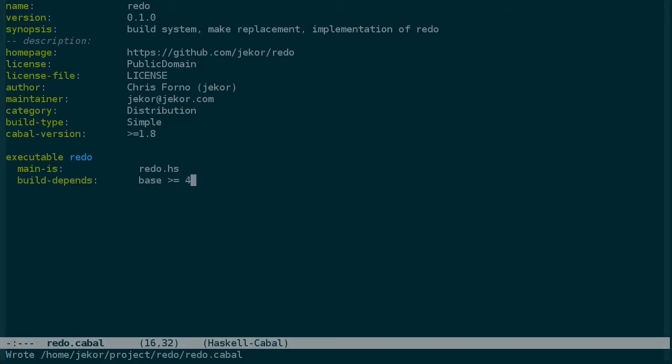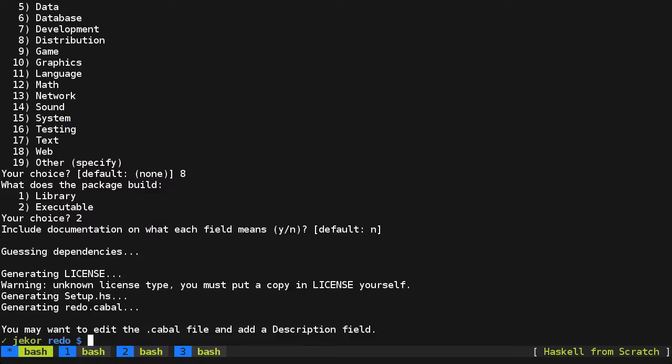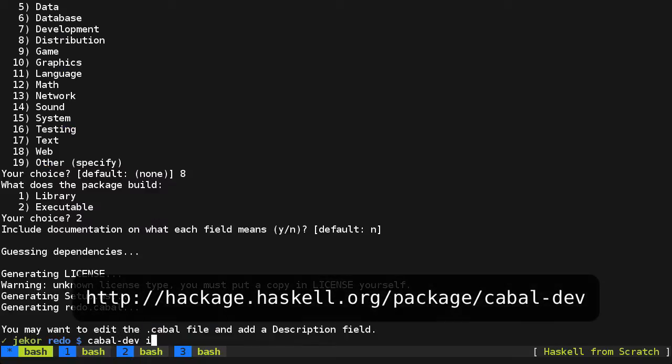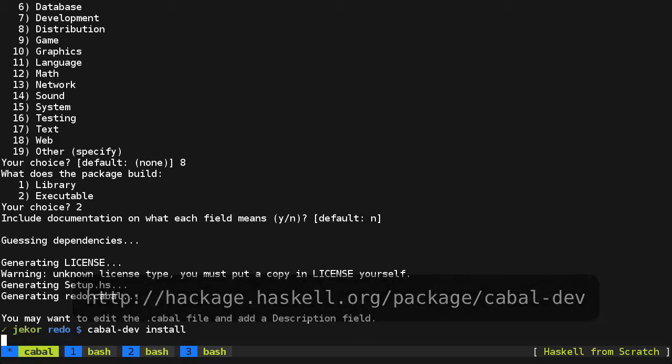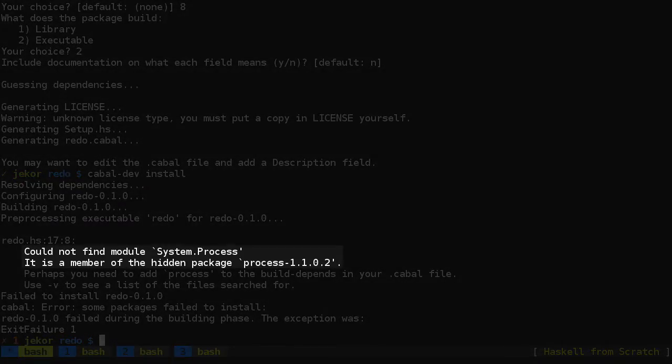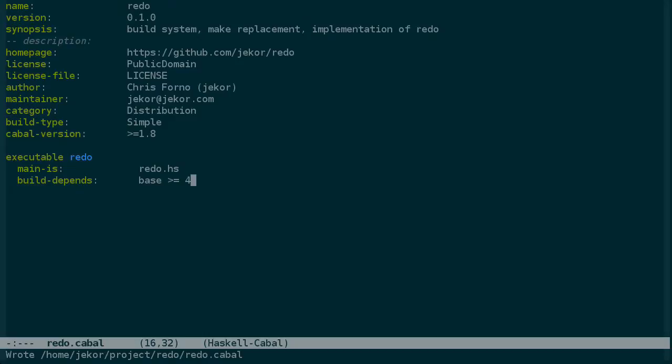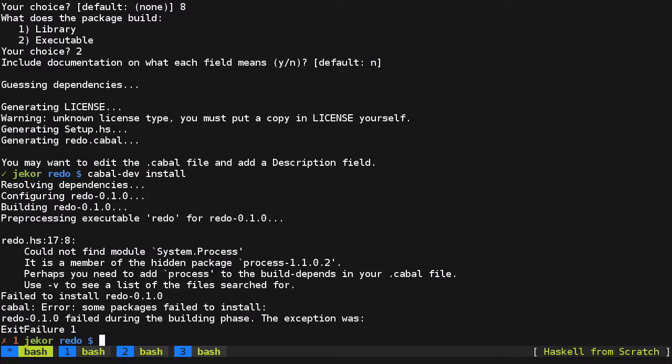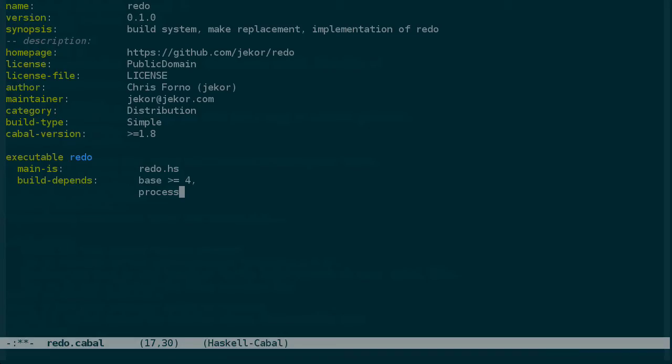So let's save this. And the nice thing about having a Cabal file is that we can now use cabal-dev to test that everything is specified correctly for our package. So the first thing that cabal-dev tells us is that we aren't explicitly depending on process. So let's do that. And I took a look at process. It starts at version 1.0. It hasn't gone through any major changes, and as far as I know, the API hasn't changed, so I'm not going to specify a version number here.